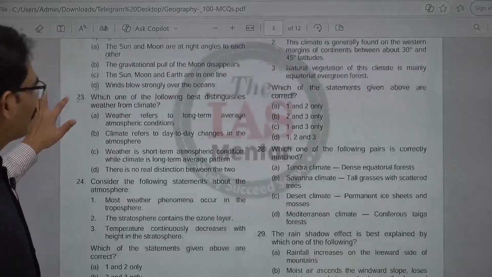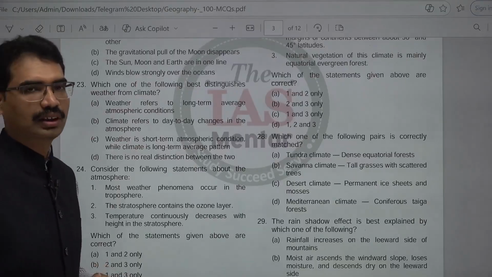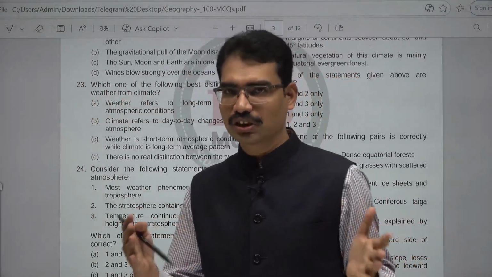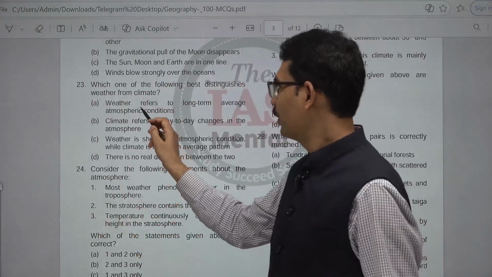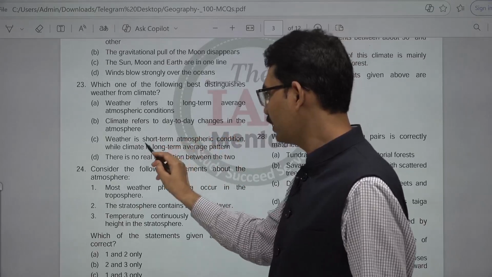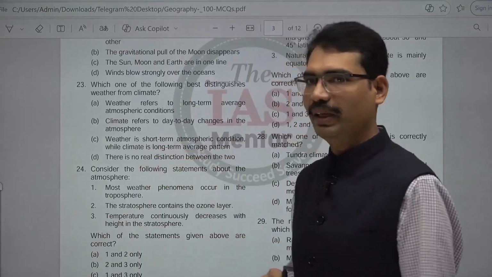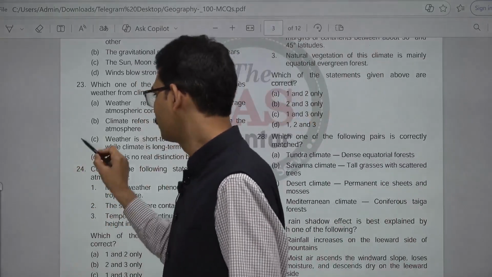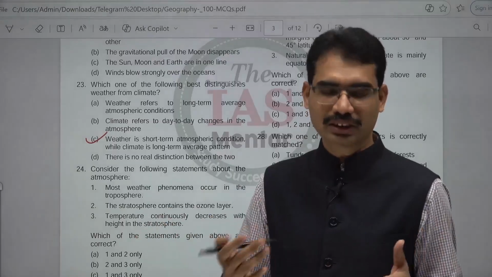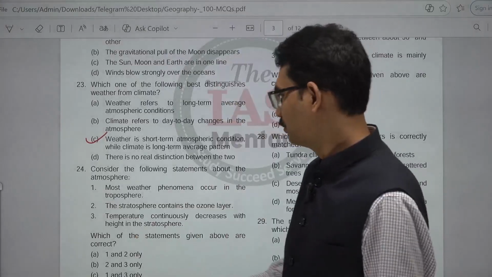Which one of the following best distinguishes weather from climate? Climate is long term, weather is a short term pattern. Weather refers to long term averages, no. Climate refers to day to day, no. Weather is a short term atmospheric condition, while climate is a long term average pattern. That is true. Climate is a long term concept, weather is a short term concept. Next, 24th.